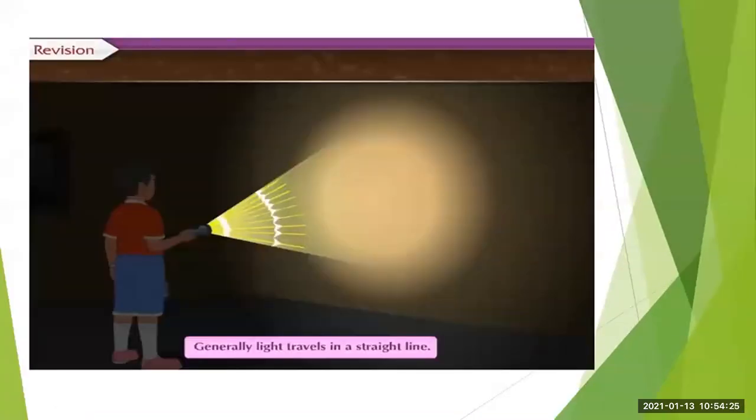Now, up till now, we have seen that generally light travels in a straight line, isn't it? We have also performed many experiments, in the previous classes also, to observe that light travels in a straight line.